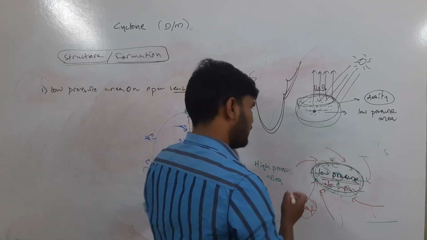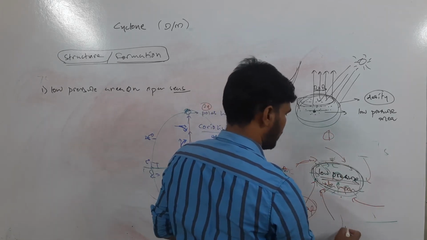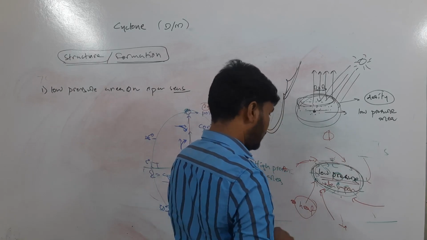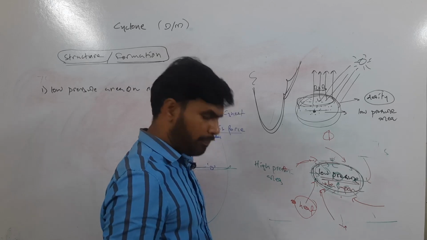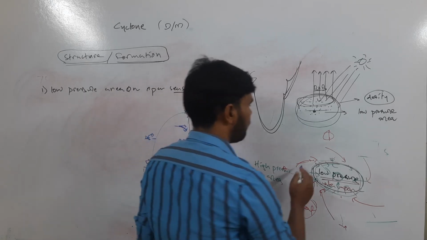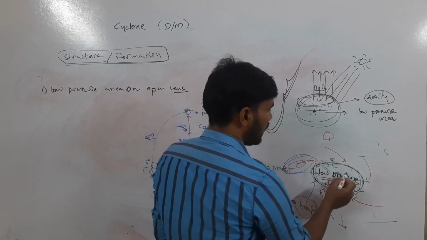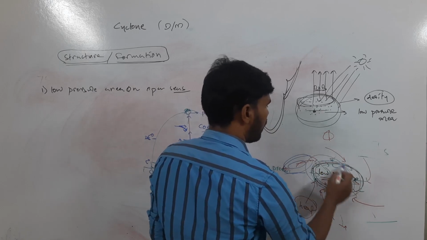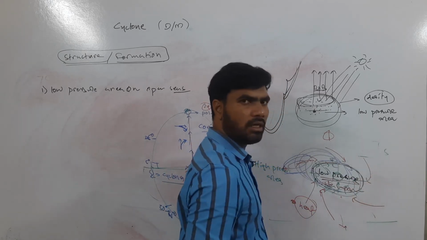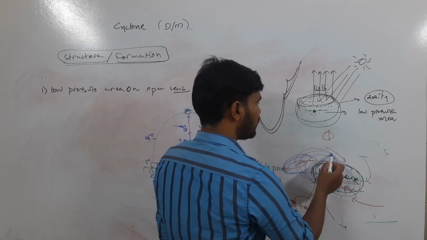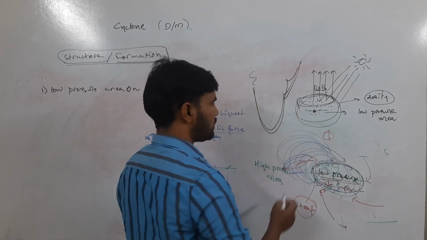Okay, after that, what happens? Wind from a particular area, from this direction, or this direction, from any direction, it may get weakened. The wind pressure or force of the wind may get reduced. From the side where the force of the wind is being reduced, this entire system will keep on moving in that direction, because the winds from the other side are much more powerful. So they will try to push this low pressure system towards this direction.